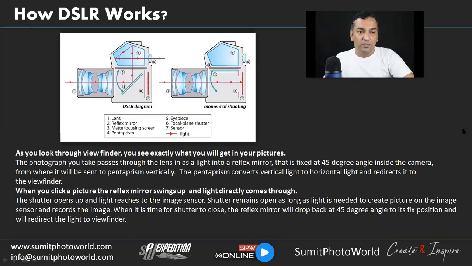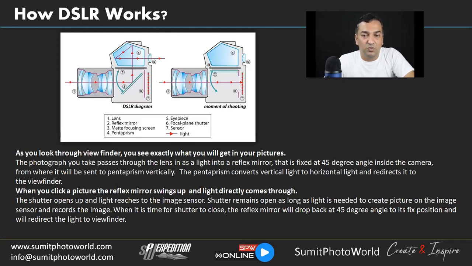So here is our first topic for this workshop: how a DSLR works. You must have seen the DSLR camera. They have quite different functions compared to a point and shoot camera. In a point and shoot camera, we just press the shutter release button and the image will be captured, so there is nothing much to play with in the settings.